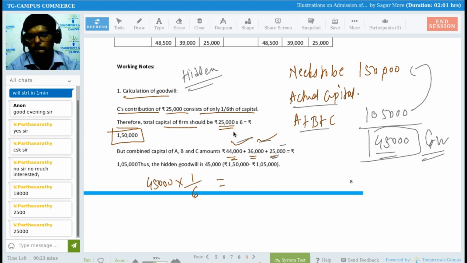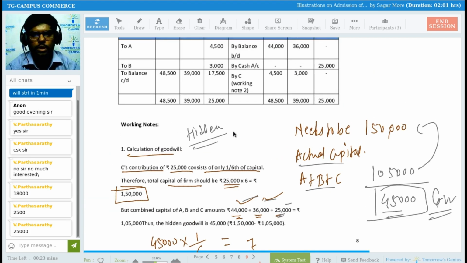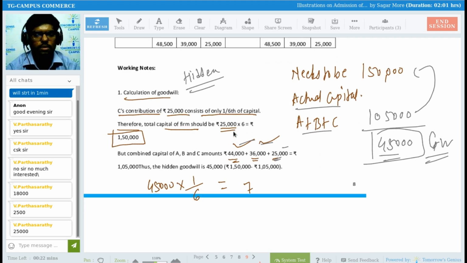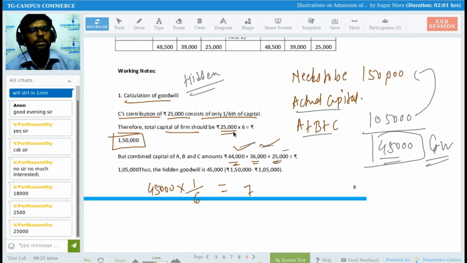Tell me. 45,000 is the value of goodwill of the firm, but we always have to calculate goodwill for the new partner.